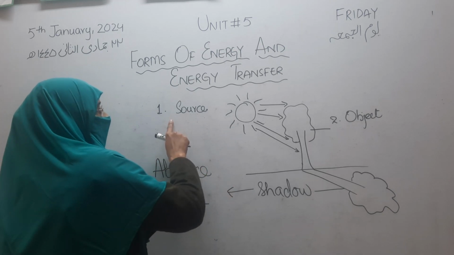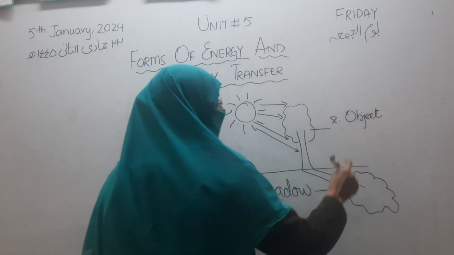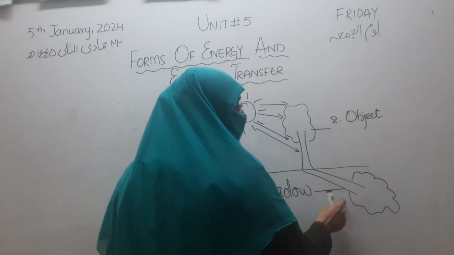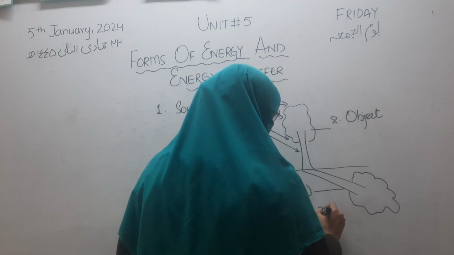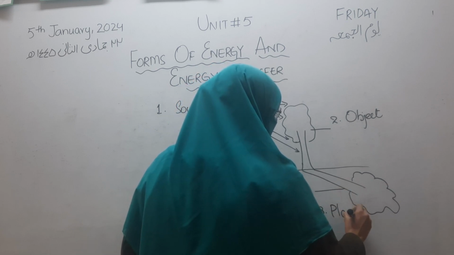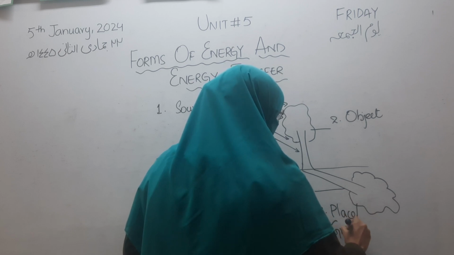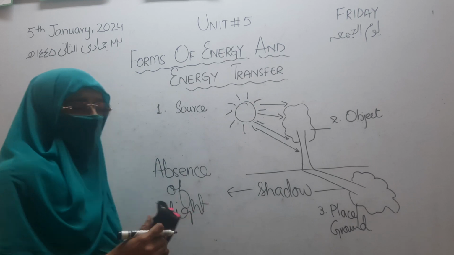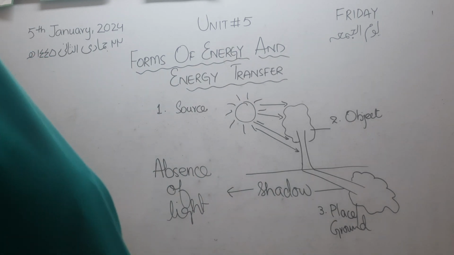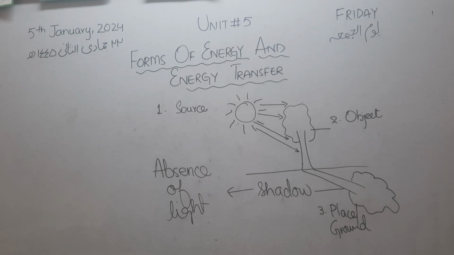Okay, the first thing is the source, and the second one is the object, and the third one is the place where the shadow is formed. Place or the ground where the shadow is formed. These are the three main things which are needed to form the shadow. Number one is the source, number two is the object, which may be opaque or translucent, and the third one is the place or the ground or the background surface where the shadow will be formed. These are the three things.